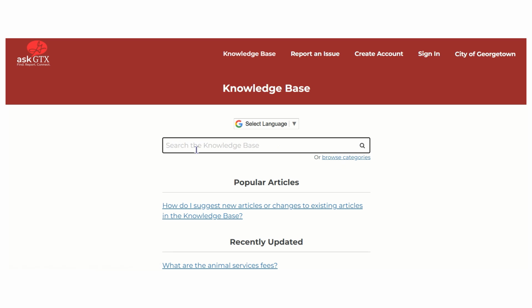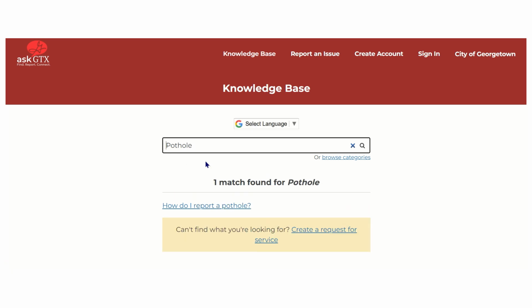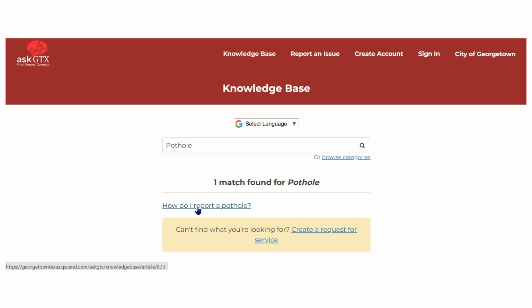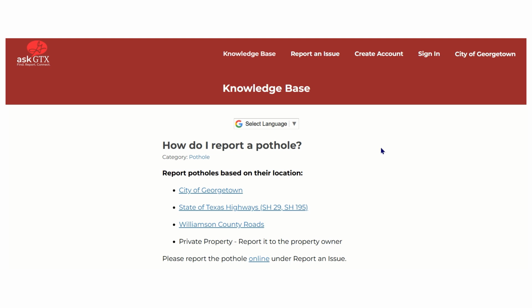Keyword searches should be limited to 1 or 2 words. For example, use the keyword pothole or a short phrase like tennis center. After entering your keyword search, a list of articles will appear below. Click on the article to see if it answers your questions.